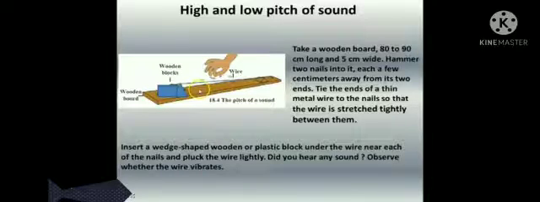Take a wooden board 80 to 90 cm long and 5 cm wide. Hammer 2 nails into it, each a few centimeters away from its 2 ends. Tie the ends of a thin metal wire to the nails so that the wire is stretched tightly between them. Insert a wedge-shaped wooden or plastic block under the wire near each of the nails and pluck the wire lightly. Did you hear any sound? Observe whether the wire vibrates.